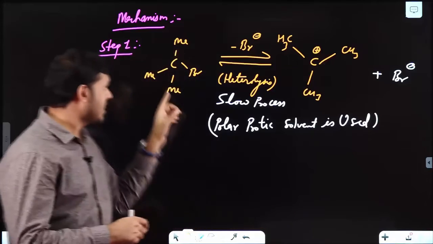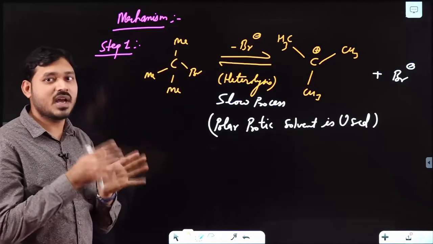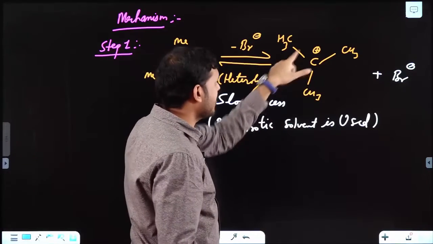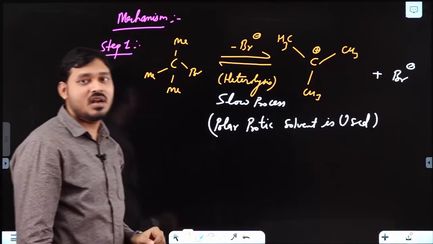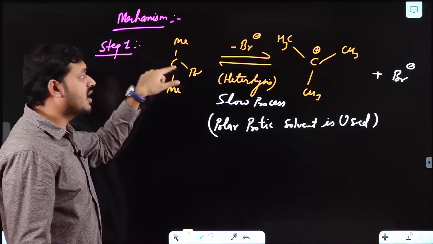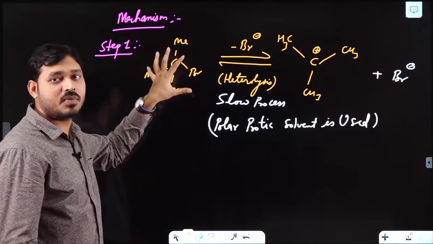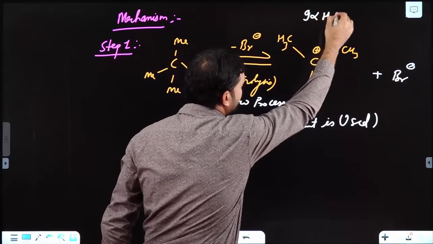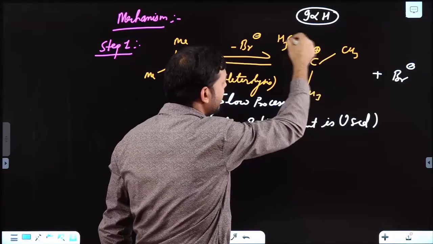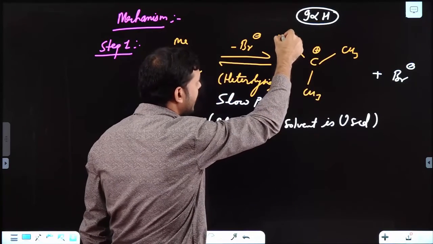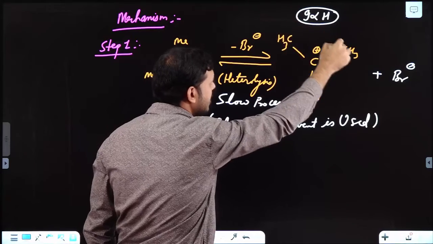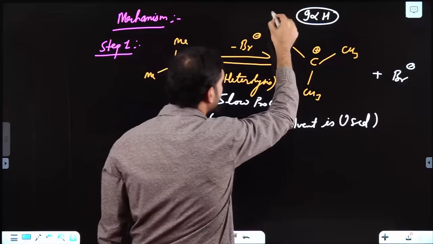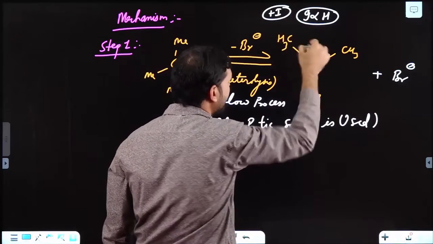Here this bond is breaking, which requires some energy, but at the same time this carbocation generated is highly stable. How? This molecule was highly hindered, with huge crowding, but in this case the plus charge has 9 alpha H. So hyperconjugation, no bond resonance, occurs, as well as a strong plus I effect of the 3 methyl groups.